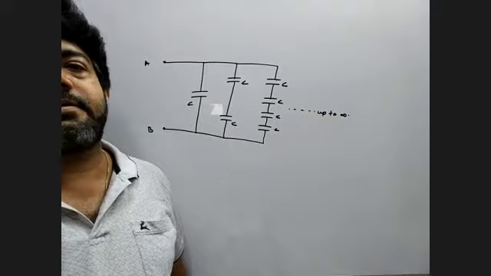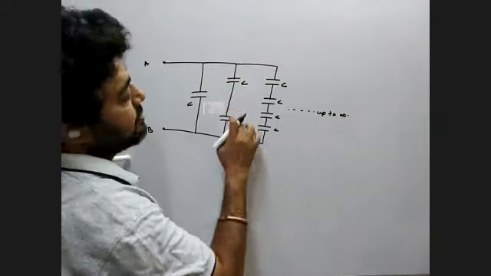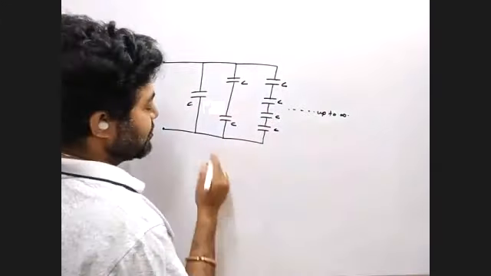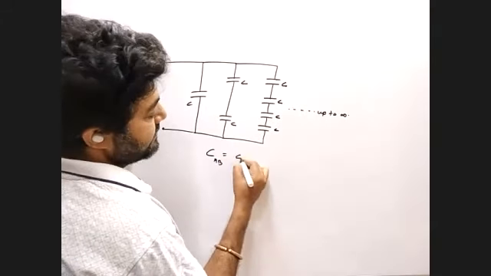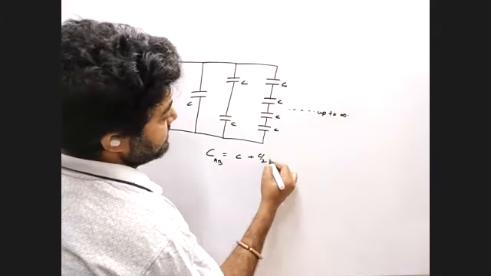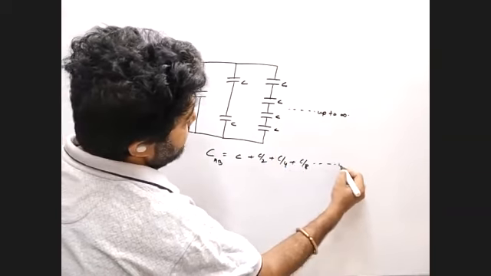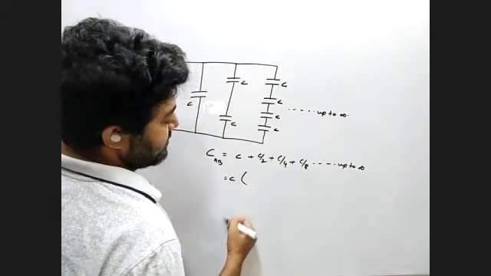How do you solve this type of question? So this one is series C by 2, this one is series C by 4, and then they are parallel. So the overall capacitance of AB: first one is C, second one is C by 2, third one is C by 4, then C by 8, up to infinity. So you can take C common.